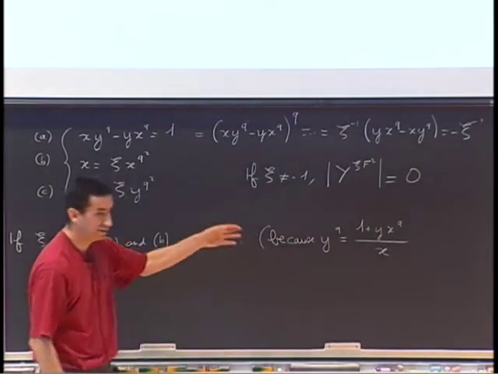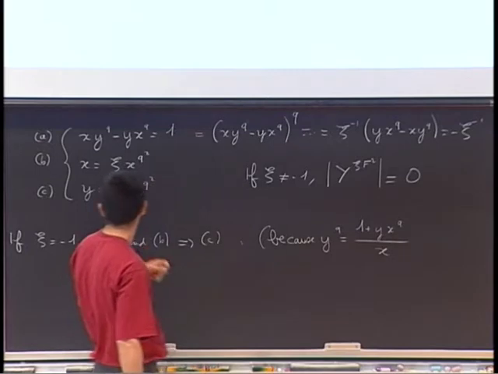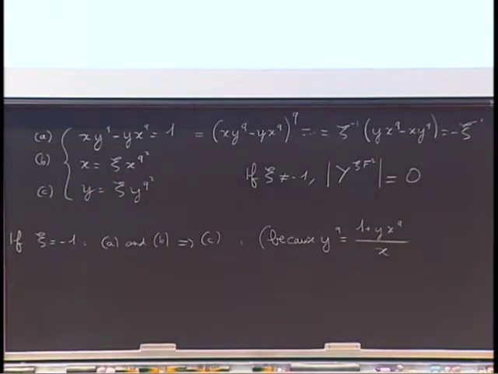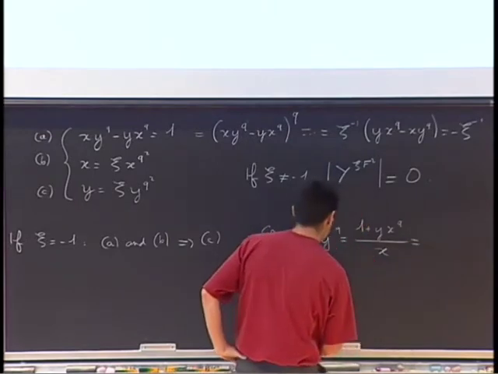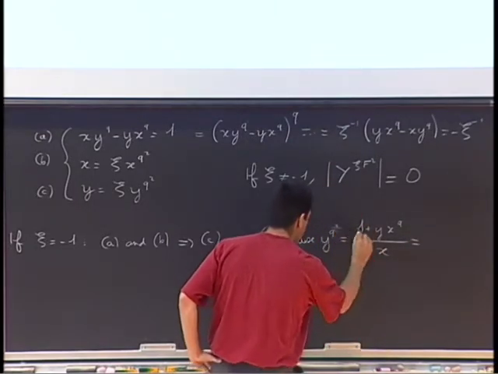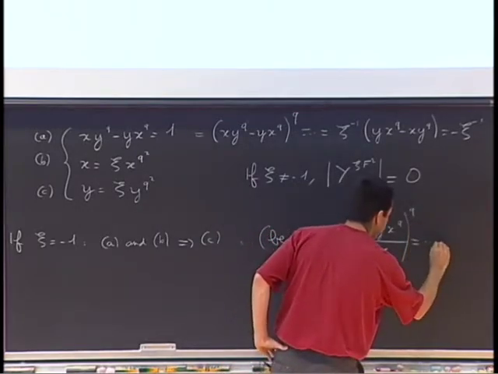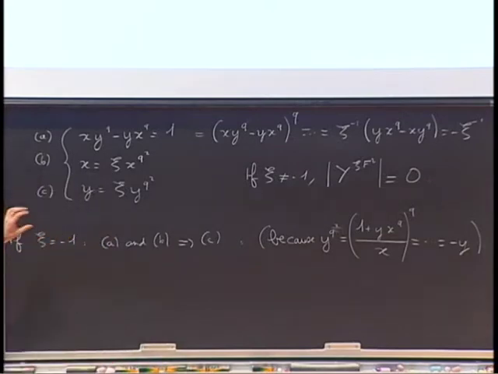And if I raise this to the q's power and replace x^{q^2} by minus x, and if I go on the computation, then I will get, so y^q is this, so y^{q^2} is this, and after some computation, I will get minus 1. So that's very easy. So if x and y satisfy the first two equations, then that's enough.